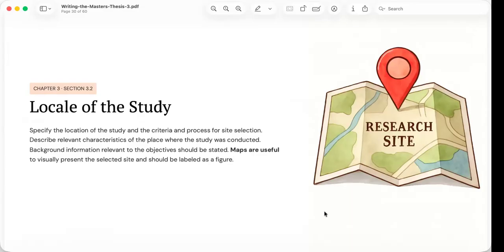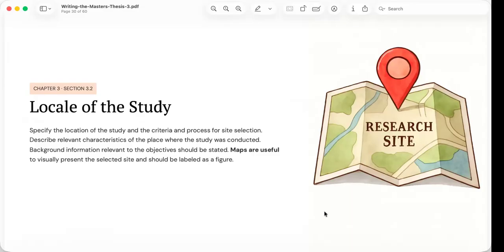Finally, we also recommend using maps and other visual representations whenever appropriate. A properly labeled map allows readers to immediately visualize the location of the study and understand its relevance to the research. More importantly, the locale section reminds us that research never takes place in isolation.